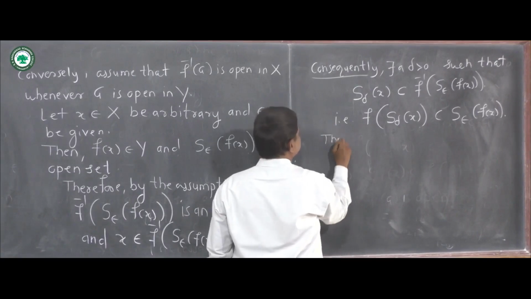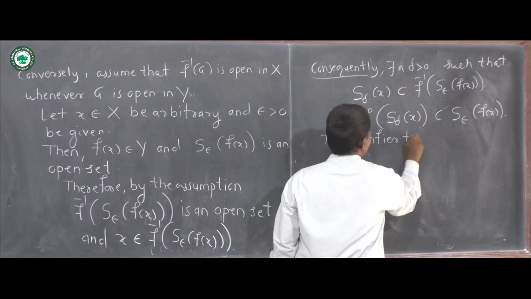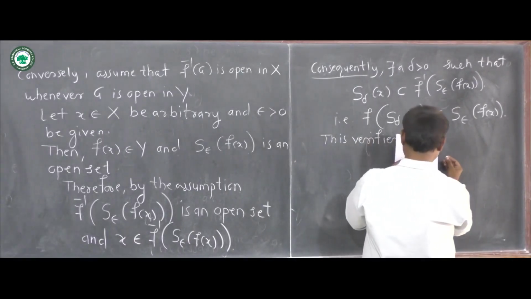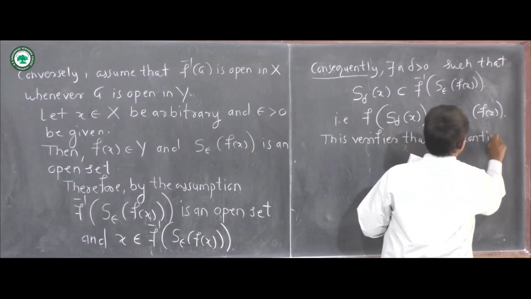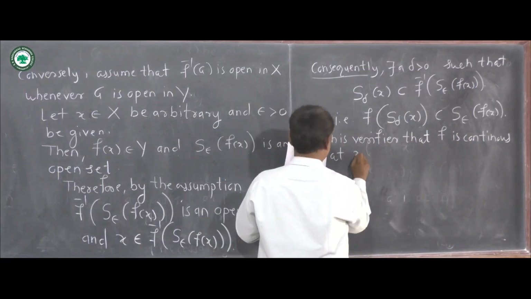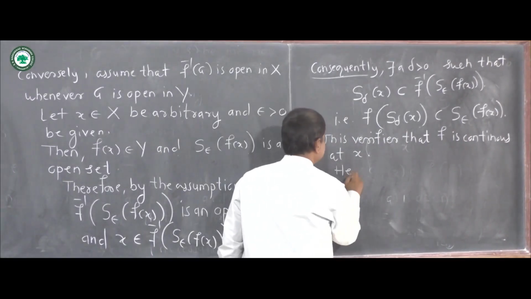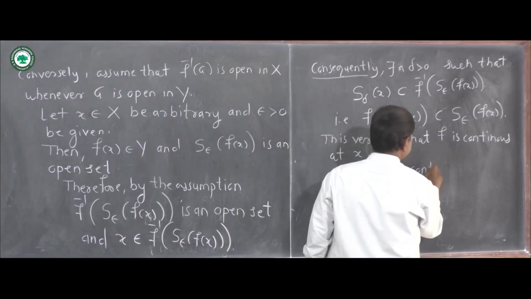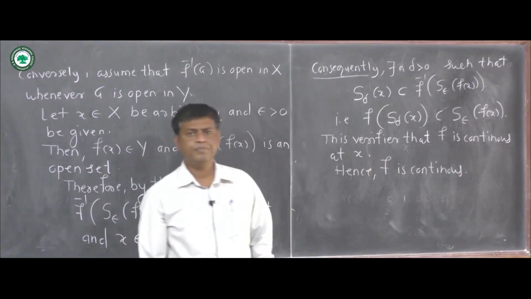This verifies that function f is continuous at x. But x is an arbitrary element, hence function f is continuous here. It means that this is true for all x belongs to X. Okay, so thank you, student.